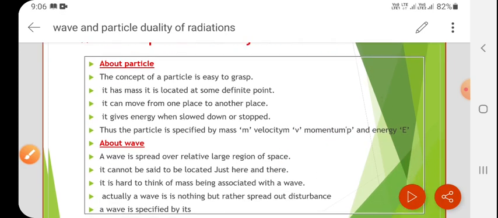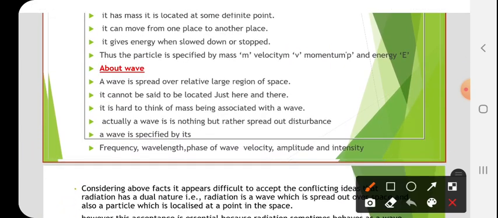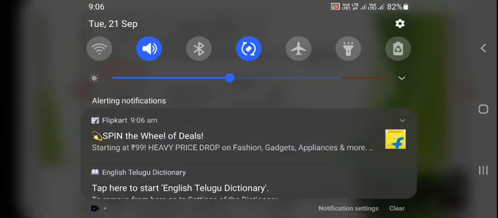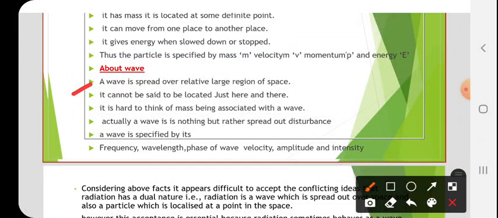Next, about the wave. See the wave. First point, a wave is spread over a relatively large region of space. Large region of space. Sorry for the disturbance. Right? A wave is spread over a relatively large region of space. So generally, what is a wave? Wave means, for example, see here, a bucket contains water, this much. Let the water be silent. Water is silent means no disturbance in the water.